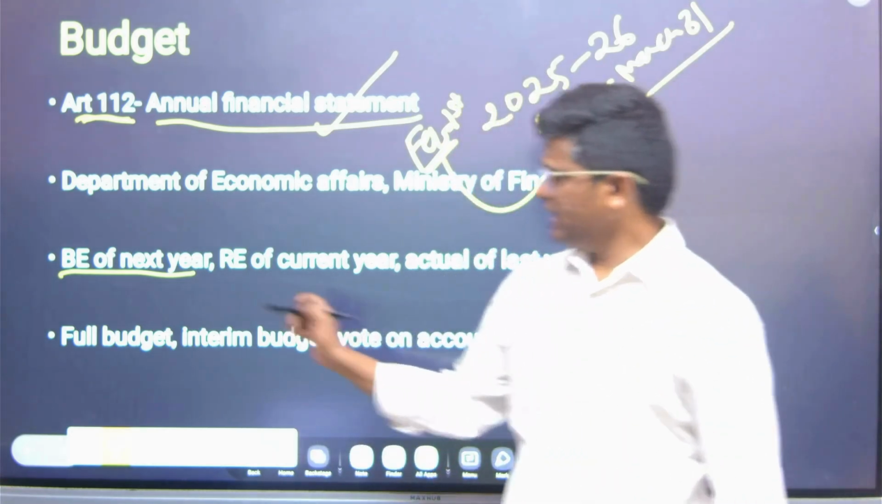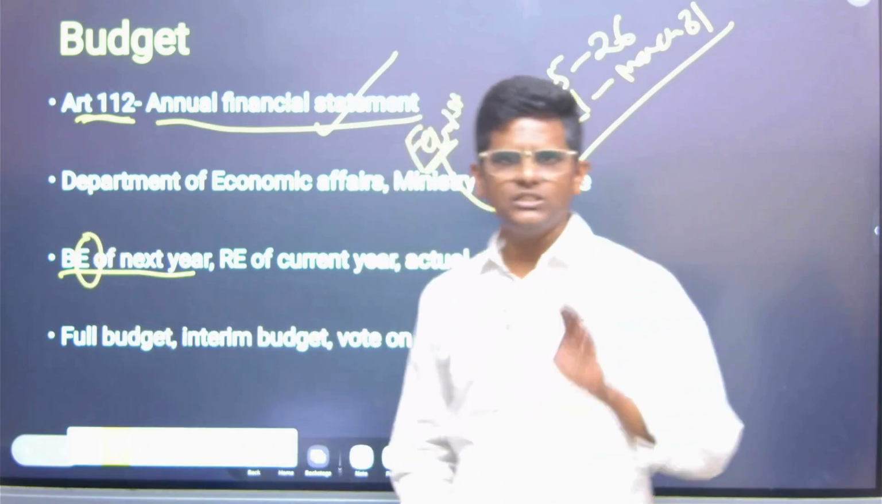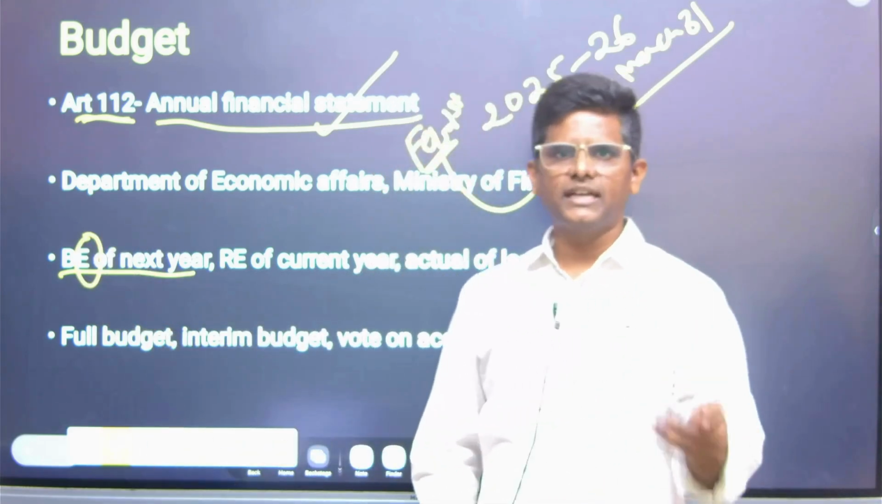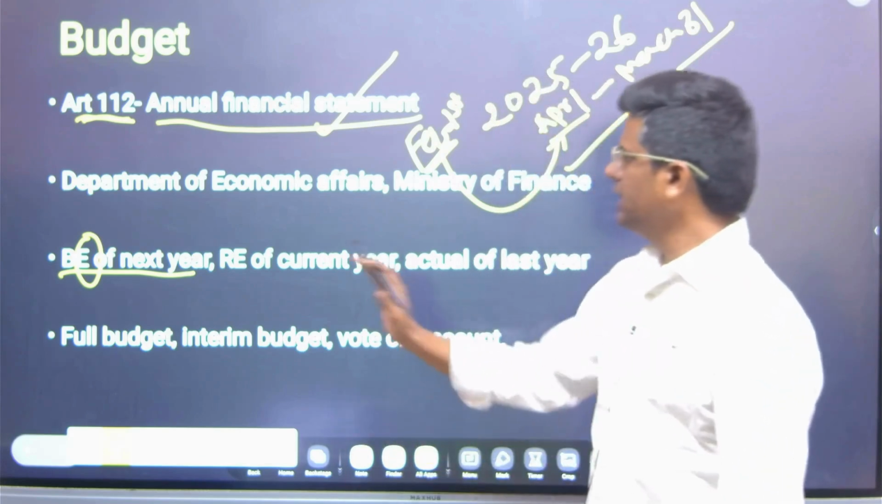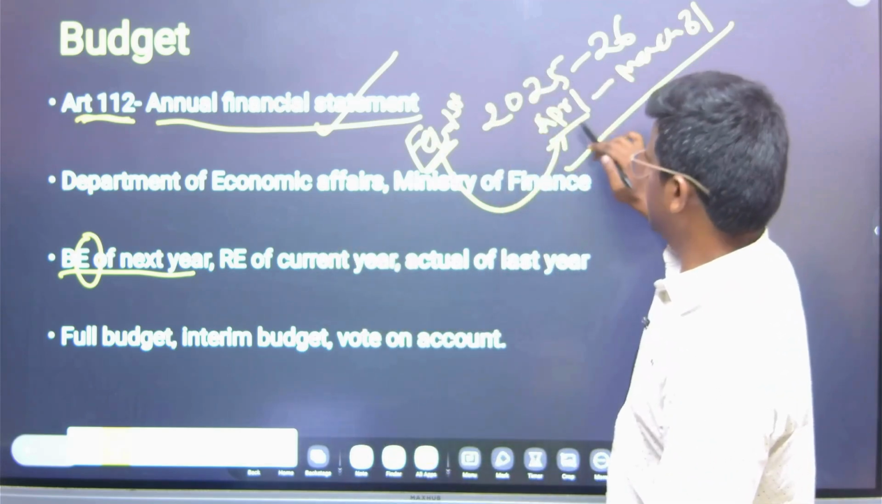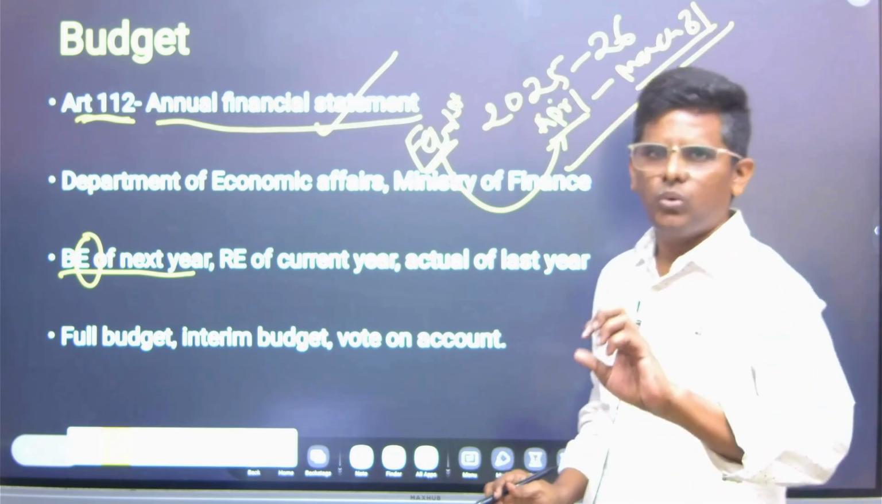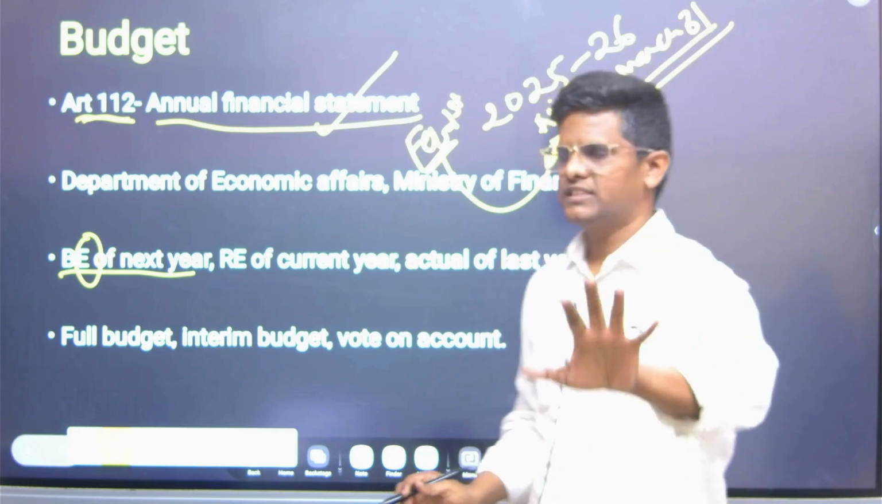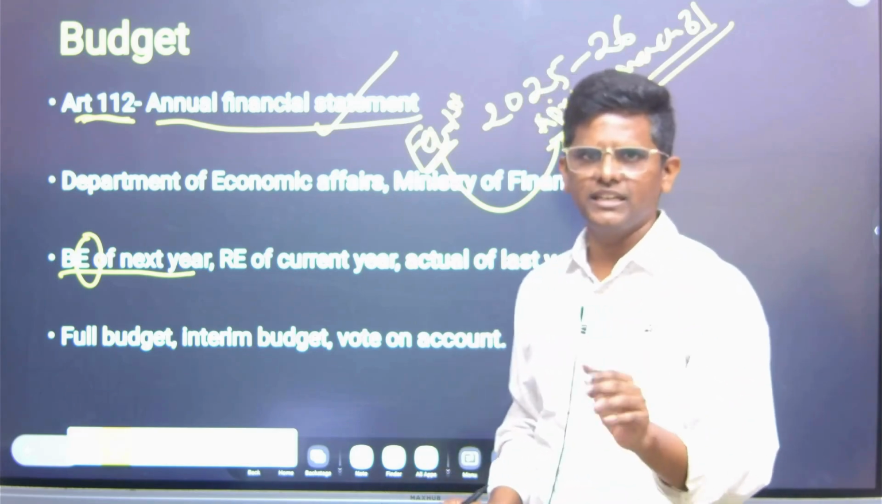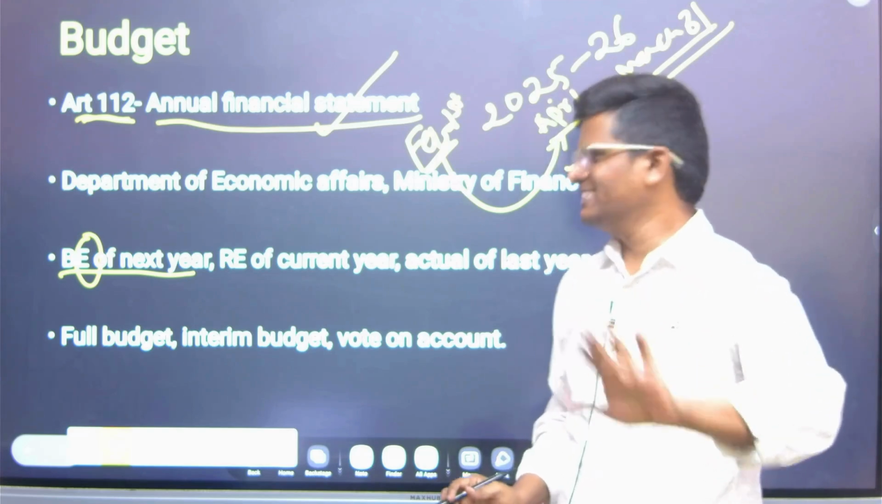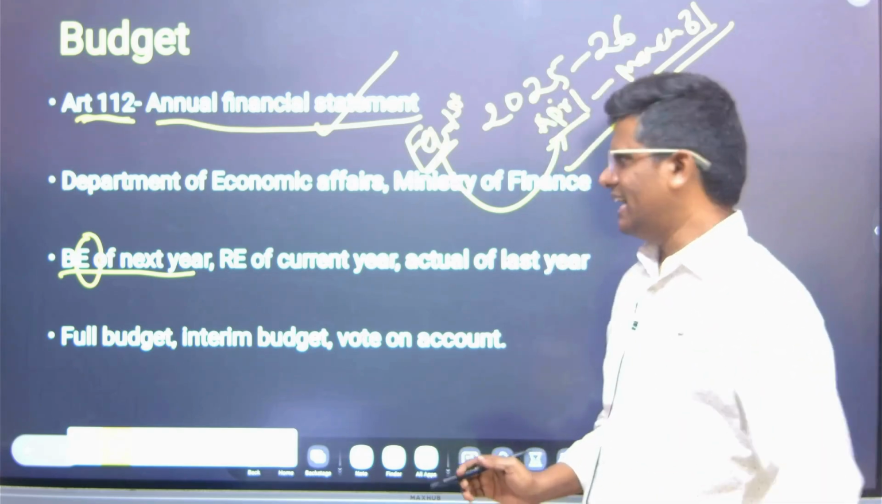So the important point is that it is only an estimate. We don't know exactly what's going to happen. So we have estimates of the next year, that is April 1, 2025 to March 31st. What are we going to do? A rough estimate we have. It's not very rough, it is very accurate, but it is only an estimate because it's not reality yet.